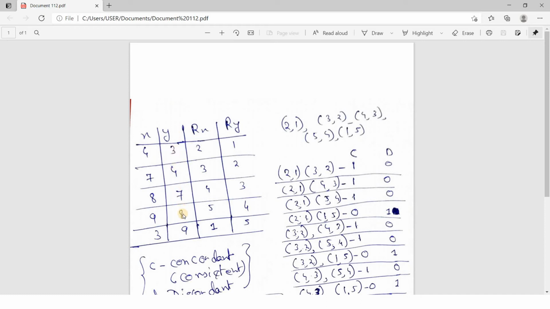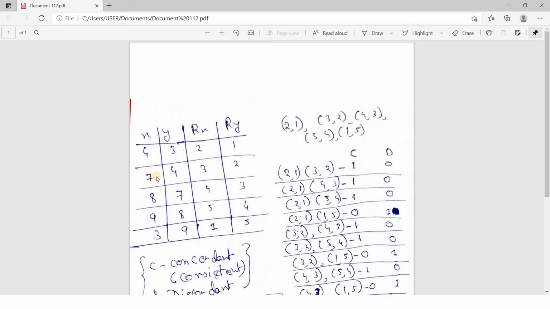So what is the ultimate goal of applying correlation? We need to find out whether both variables are changing in the same way or in the reverse way. That is, in terms of x and y, if x increases, y also increases, or if x decreases, y also decreases, then there is positive correlation. And if x increases, y decreases, or if x decreases, y increases, that is they are moving in reverse direction, that time we will be considering that they are having negative correlation, right?